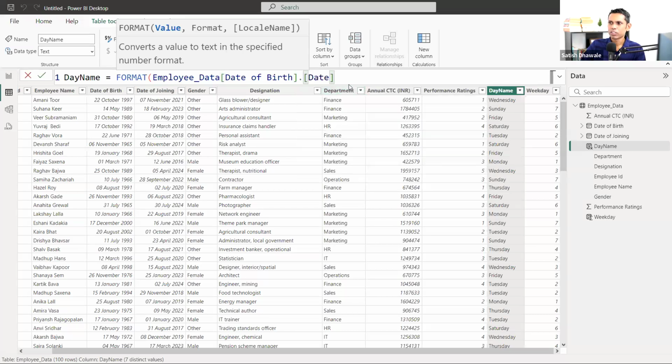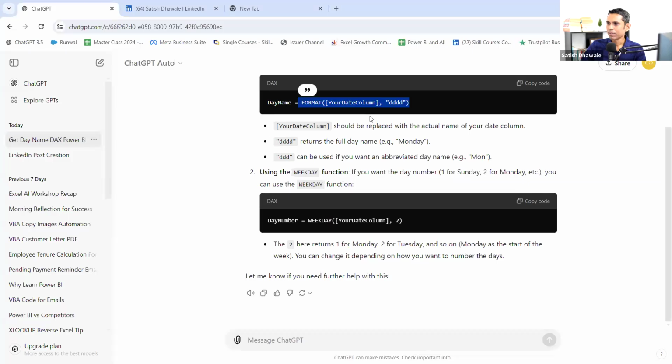We can add this .date. Always remember, for date we need to add this kind of extension, so .date. Now put down a comma and it will ask you the format. Now my format will be like this. My format will be day. If I want month, I will type M. If I want year, I will type Y, something like that.